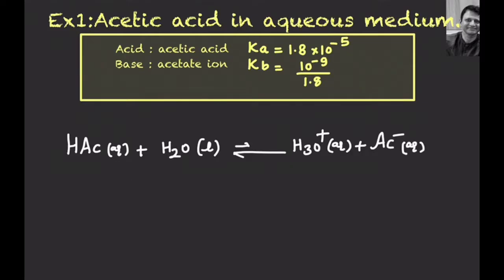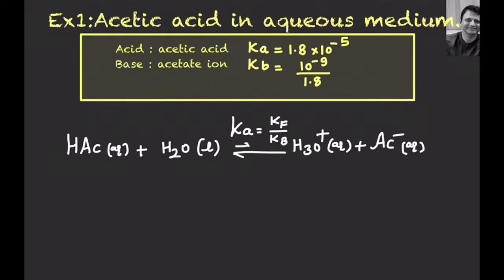Now the dissociation constant of this acid can be denoted by Ka, which is equal to K forward upon K backward. Equilibrium constant is K forward upon K backward. And it is given in the question that the Ka value of acetic acid is equal to 1.8 into 10 to the power minus 5. Means the reaction is moving more in backward direction with respect to forward direction.